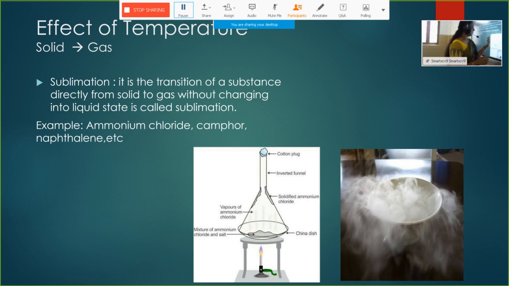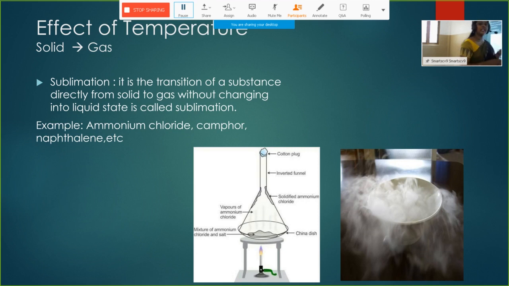For this, we will take a china dish. In the china dish we will add some ammonium chloride along with common salt, and we will close the china dish with a conical funnel. The end of the funnel will be covered with cotton.